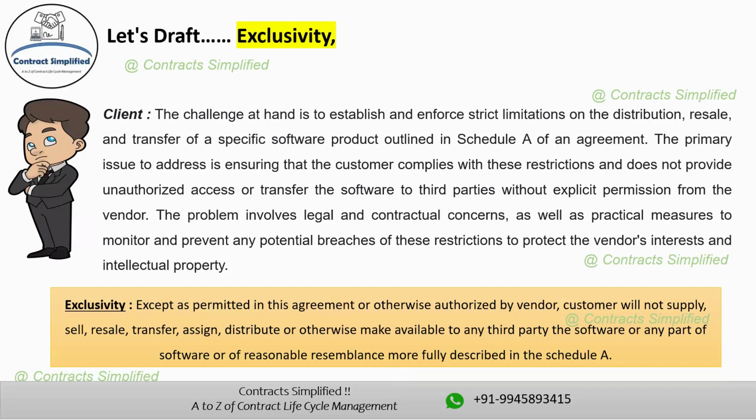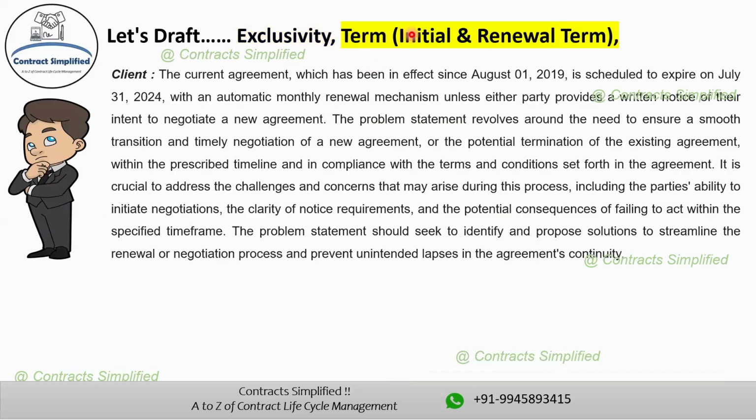Moving next, we have the term, that is, initial and renewal term drafting. Now here, the problem statement is: the current agreement, which has been in effect since August 1st, 2019, is scheduled to expire on July 31, 2024, with an automatic monthly renewal mechanism unless either party provides a written notice of their intent to negotiate a new agreement. This problem statement revolves around the need to ensure a smooth transition and timely negotiation of a new agreement